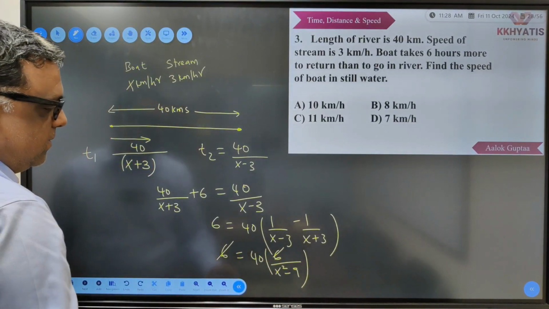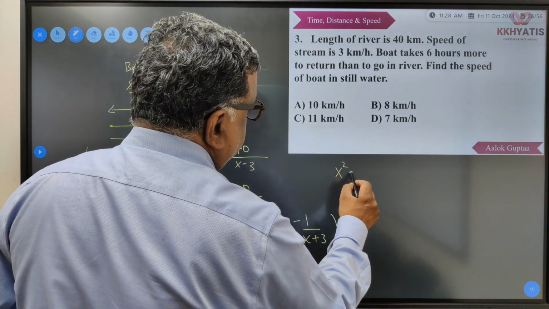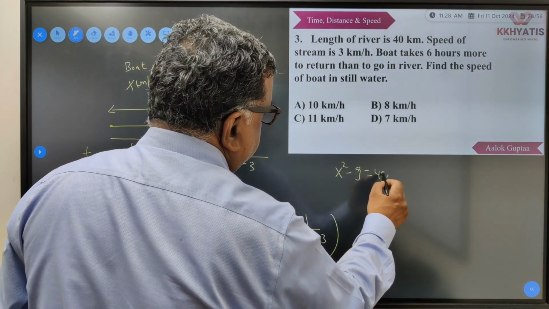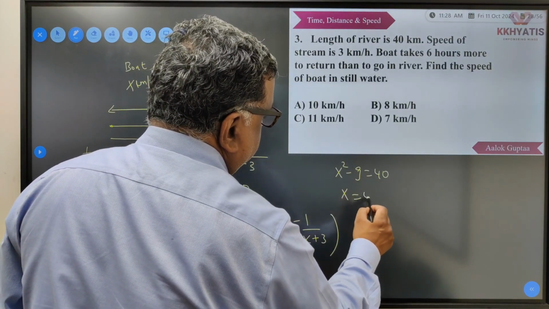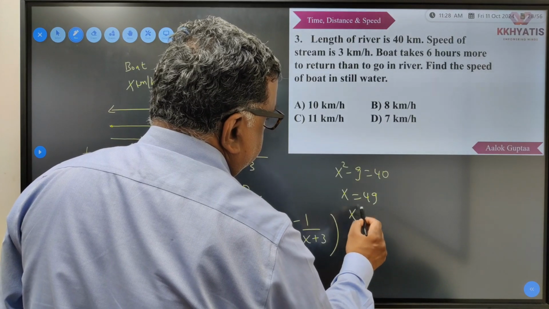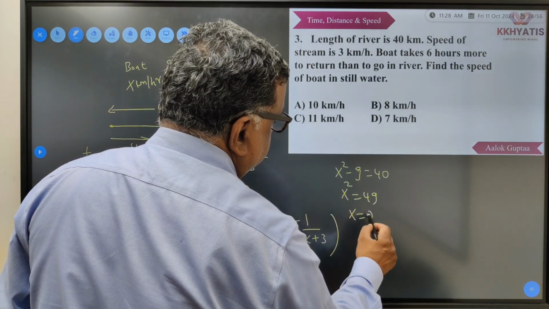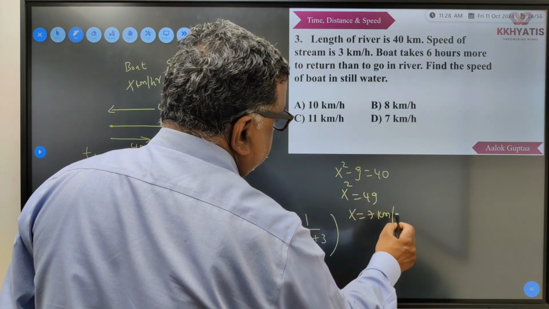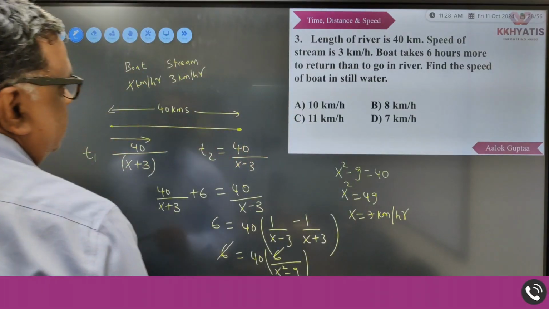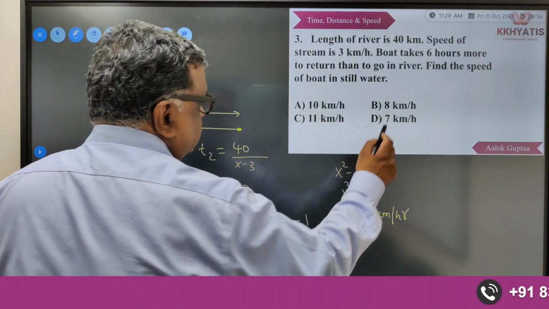6 और 6 कट जाएगा. So x square minus 9 will become 40. So x square will become 49. So x will become 7 kilometers per hour. So the speed of the boat was 7 kilometers per hour. This is going to be the answer.